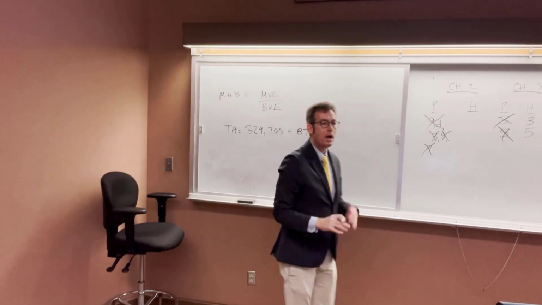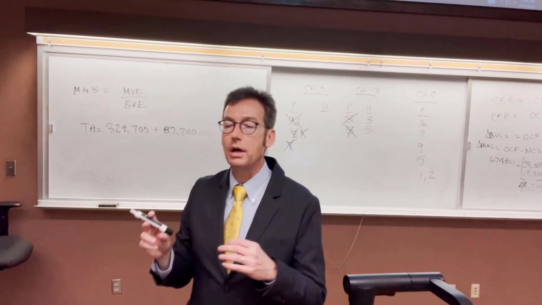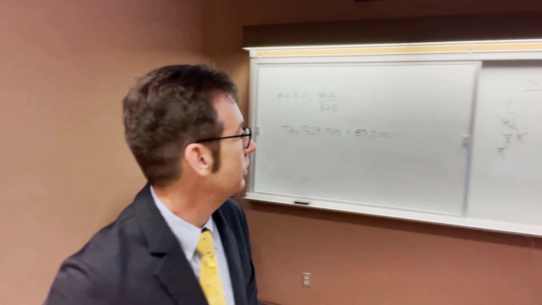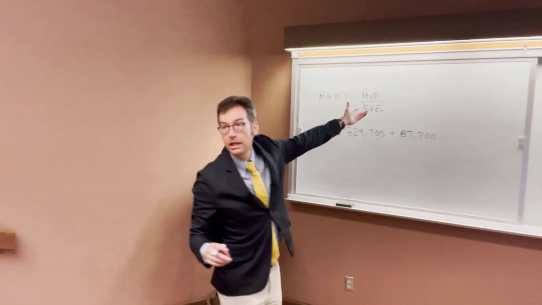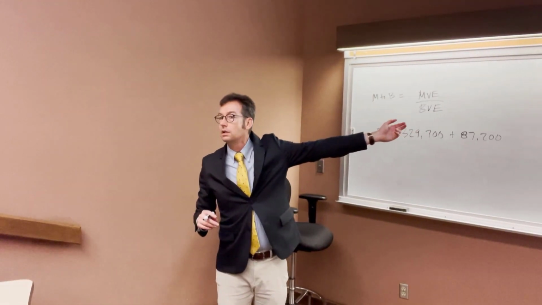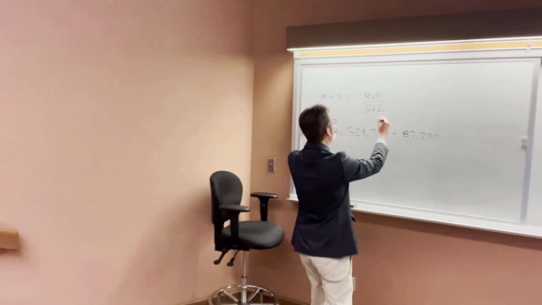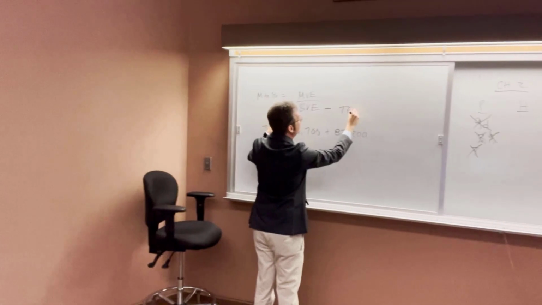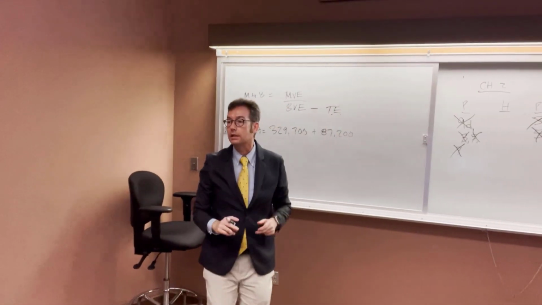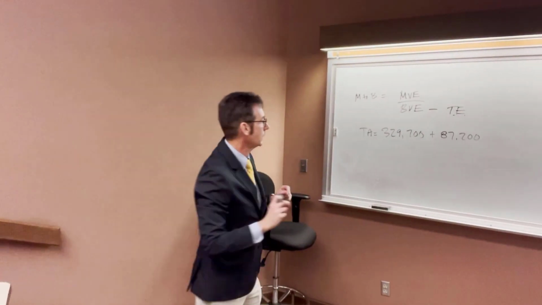Now, you say, why in the world do I care about total assets at this point? Do you see total assets anywhere in this? No, but we have enough information. We're going to get the total assets, we're going to get the equity multiplier, and we're going to use those two pieces of information to figure out the book value of the equity, because the book value of the equity is actually just what we've been calling TE, total equity. Does that make sense?